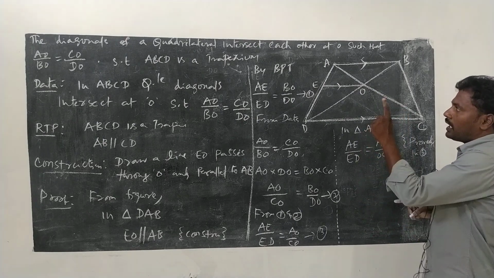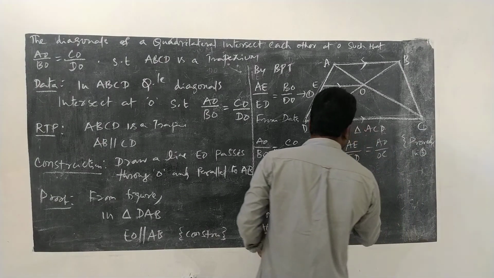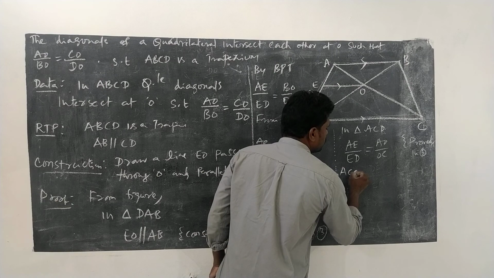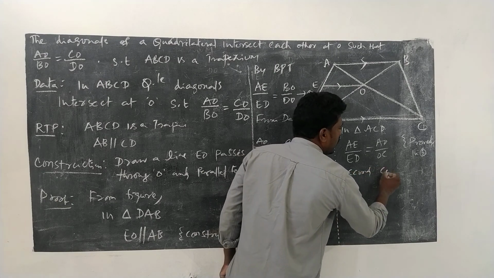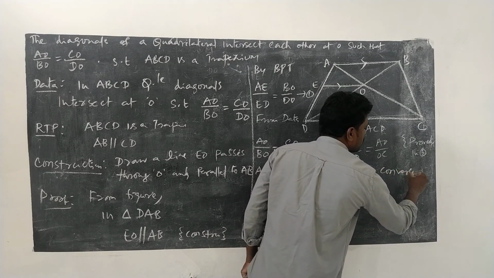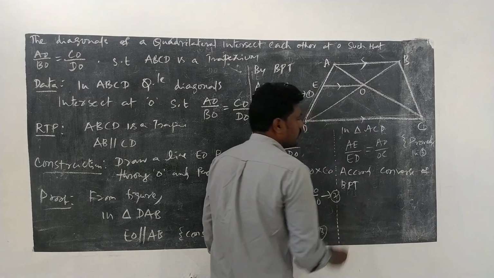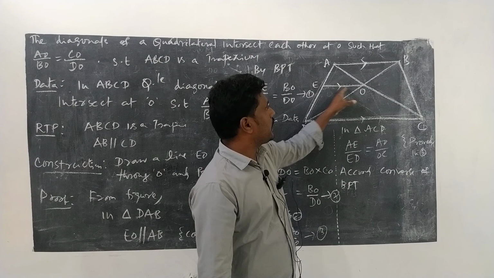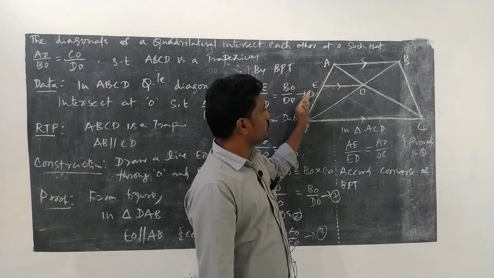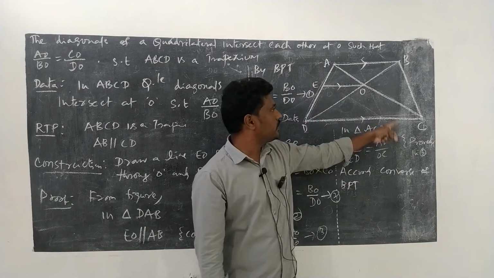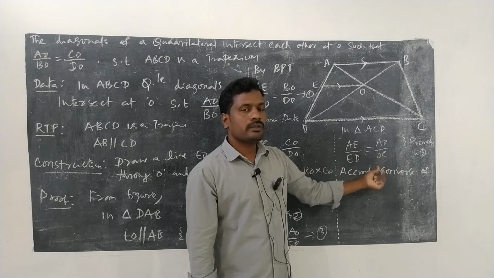And according to the converse of BPT, if a line divides the other two sides in the same ratio, in this triangle you can observe that this ratio would be the same.